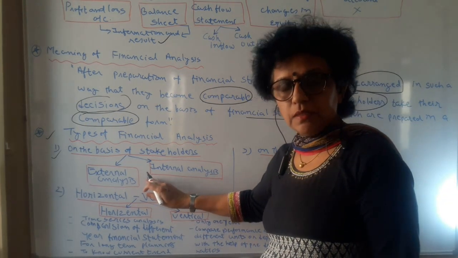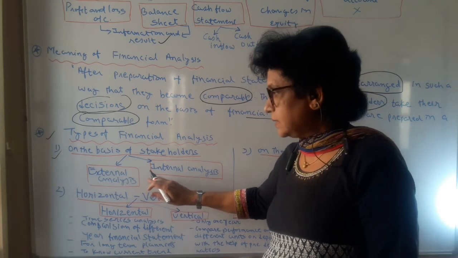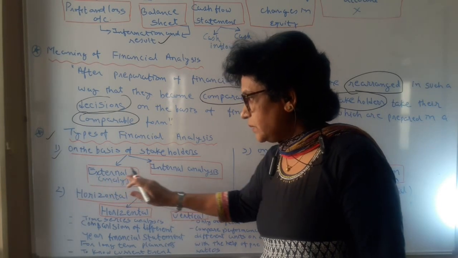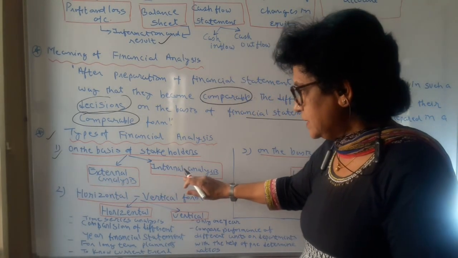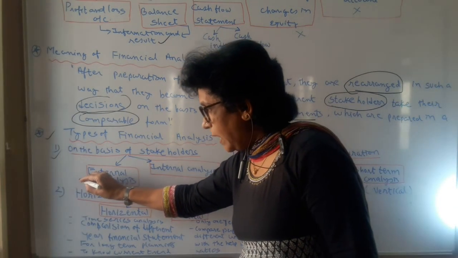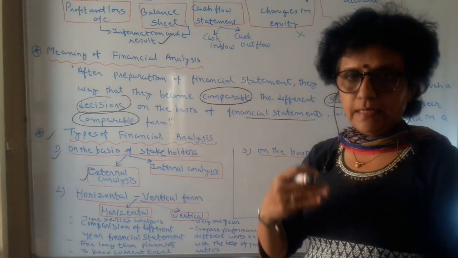The financial institutions, creditors, the lenders, all are stakeholders. The stakeholders can be classified basically into 2 categories: external analysis and internal analysis. The parties who are outside the business unit, what they do is the analysis.